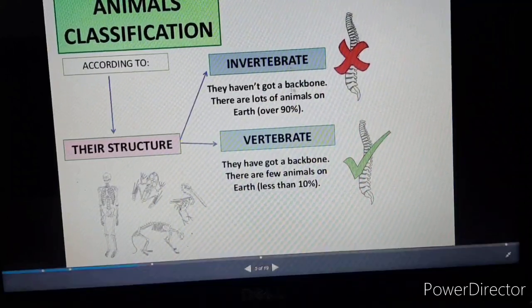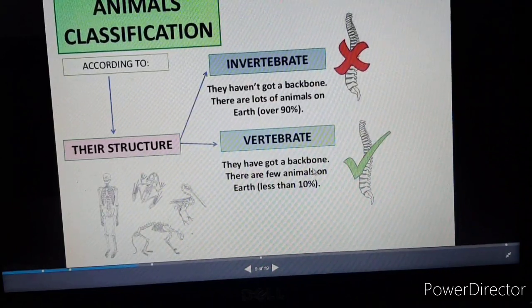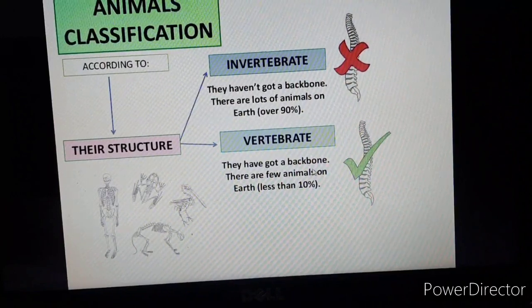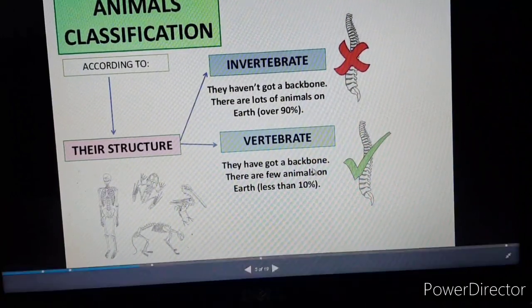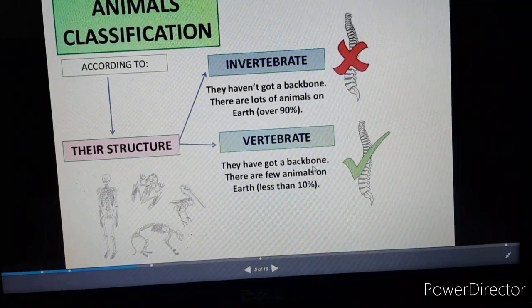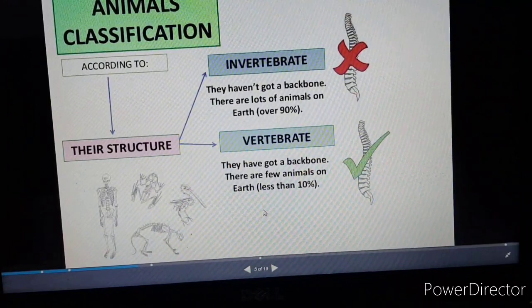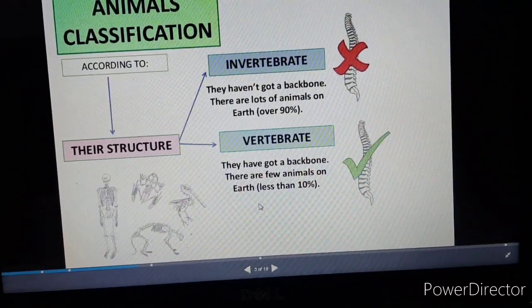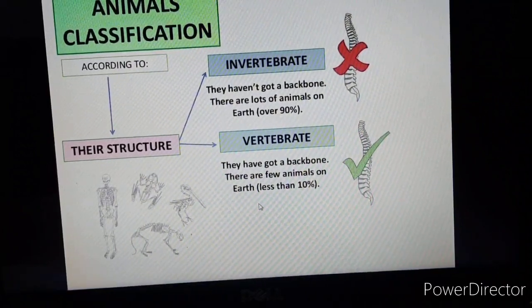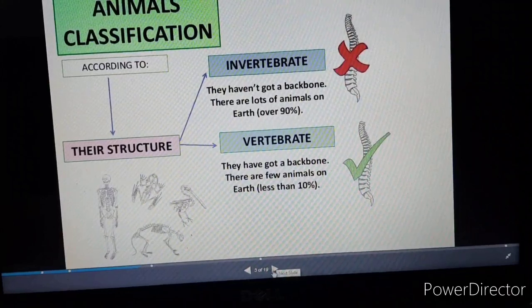Okay, so next one is the vertebrate. They have got a backbone. Animals like squirrel, dog, fish, frog, cow, tortoise, sparrow. Okay, we people are also considered as vertebrates. These have backbones and a skeleton, so these are considered as vertebrates. I hope you all got my point.